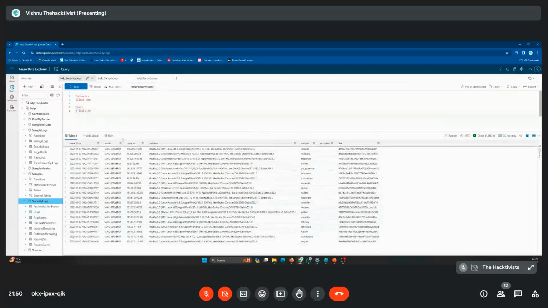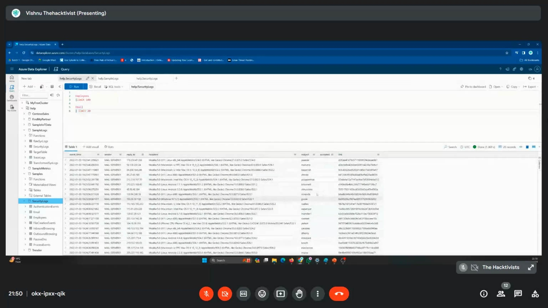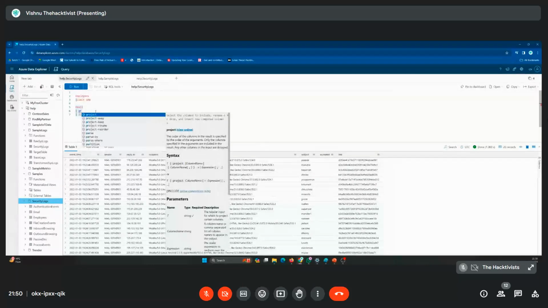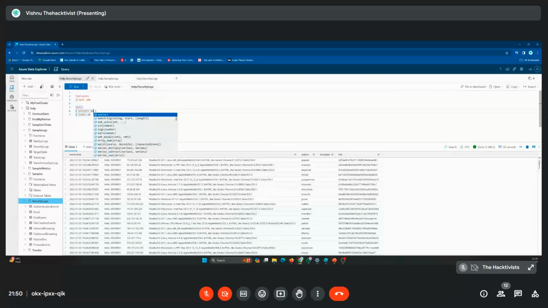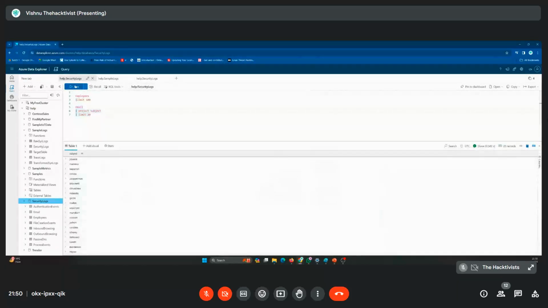And out of that, let's say I don't want this many columns. I want only the subject. I don't want all this. No problem. I'll go top. Now I'm putting a filter, project only subject. Right? Now run. See, I'm using only one condition.